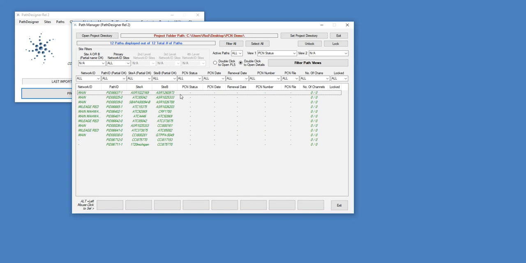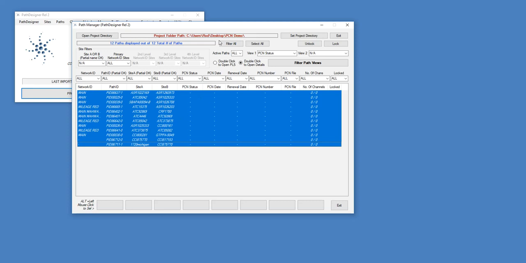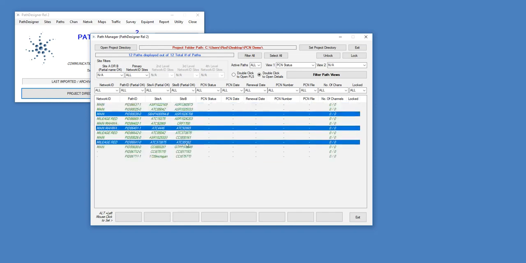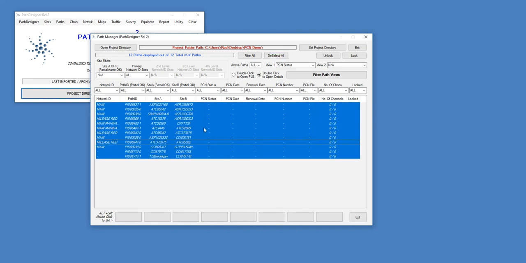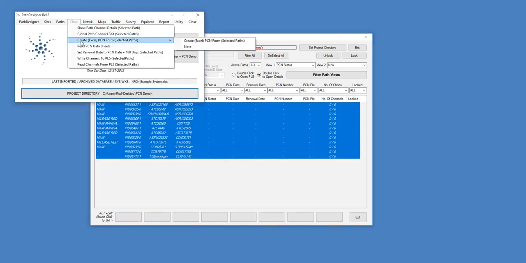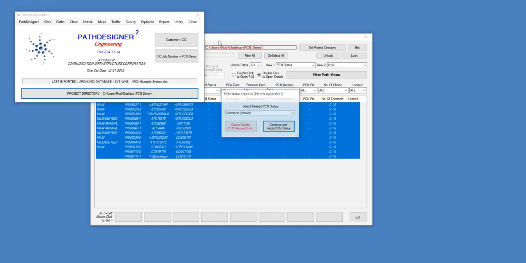So I start by selecting the paths, and what I want to do is create a document in the format that ComSearch will accept in this example. It's an Excel report in the format that they've requested. For the paths that I've selected, and I could have just selected one or two, but I've selected them all for this exercise, I go to my channel menu and I ask it to create a PCN form, which is really an Excel report.